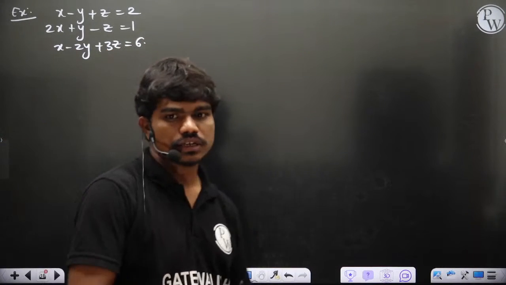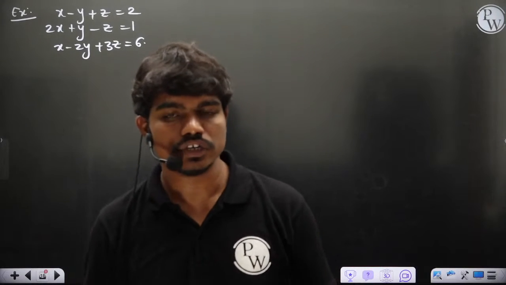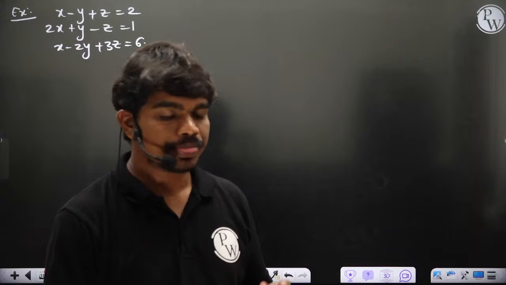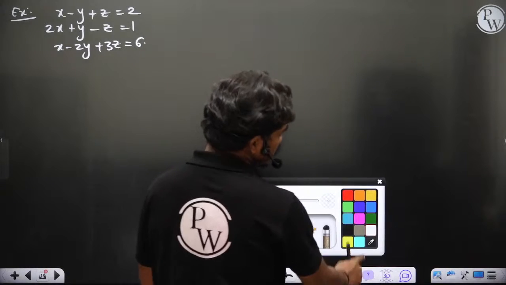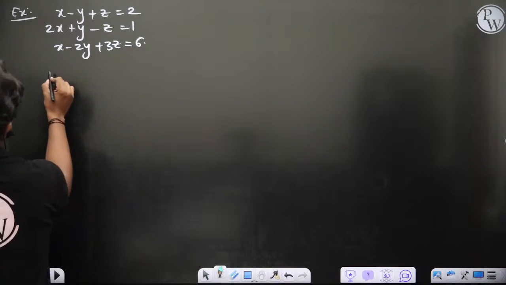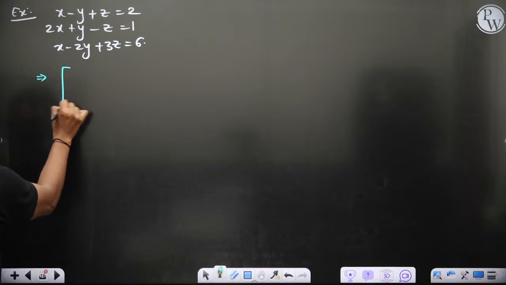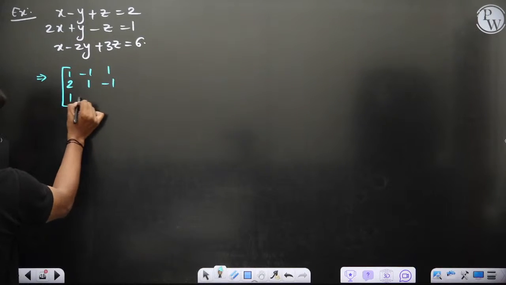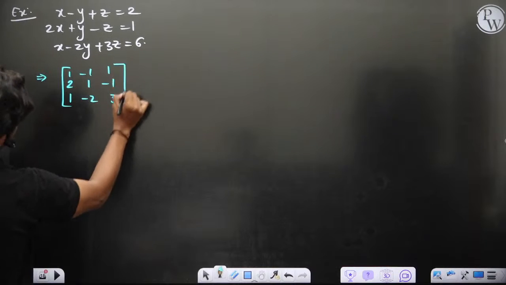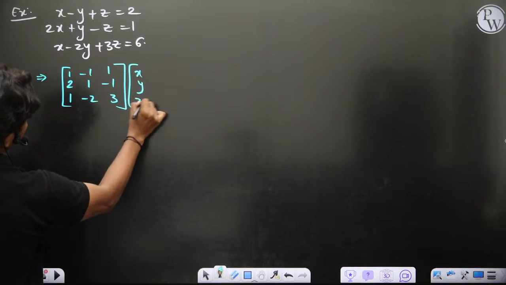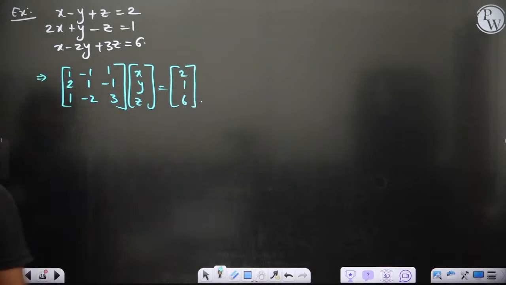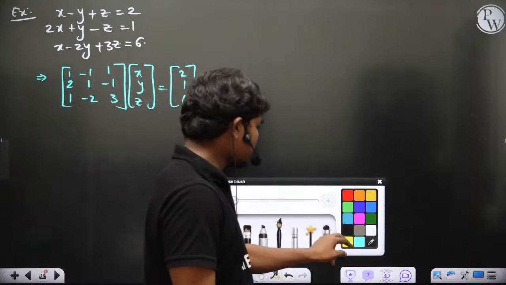Now when you have this, we have to split this A into LU. There are two methods in which you can split. One is called Doolittle's and the other is Crout's algorithm. So A is nothing but the matrix 1 minus 1 1, 2 1 minus 1, 1 minus 2 3, multiplied with x y z is equal to 2 1 6. You know this. Now if you want to convert this A into LU,